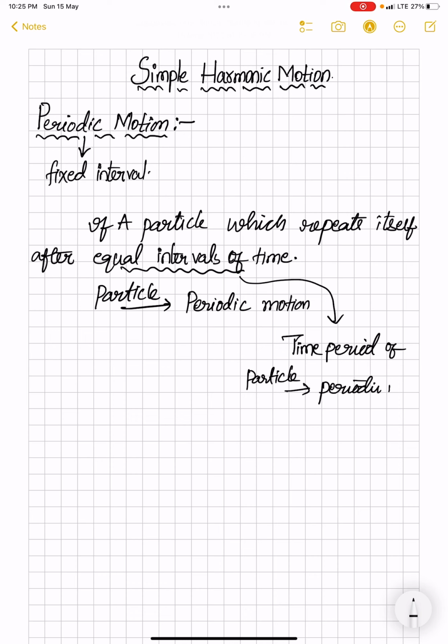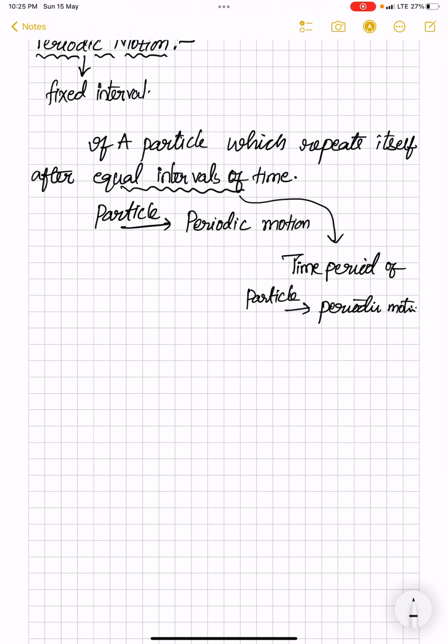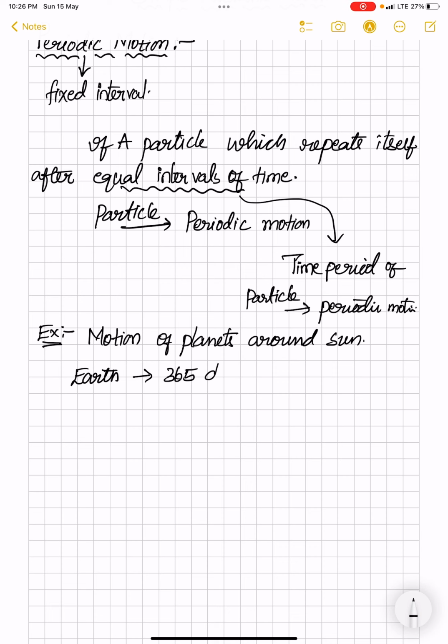For periodic motion, a basic example from daily life which everyone knows is the motion of planets around the sun. Why take all the different planets? We will take our earth only. Earth takes around 365 days around the sun to complete one revolution, and this repeats every year.